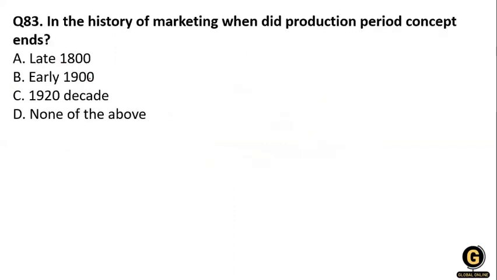In the history of marketing, when did the production period concept end? You know that there is a concept of production concept. The first concept coined is the production concept.